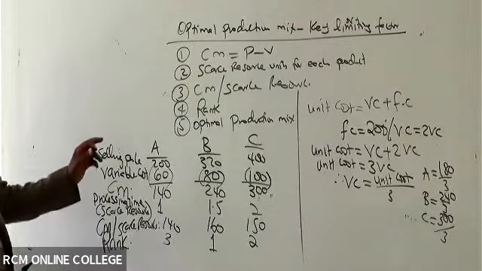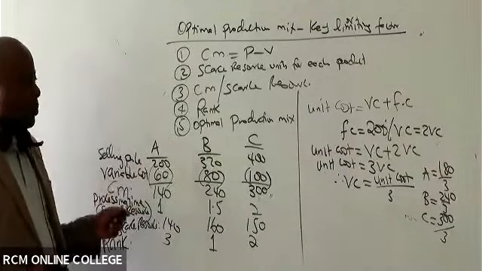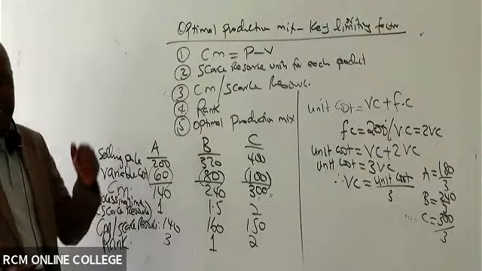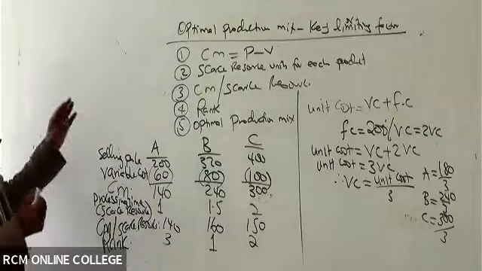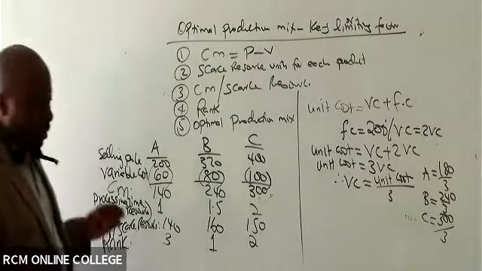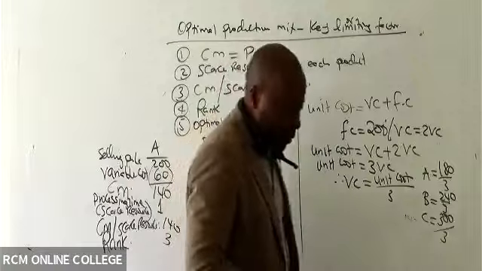Now you can go straight away to number 5 that we call the optimal production mix. Optimal production mix. That we must always give its separate table.